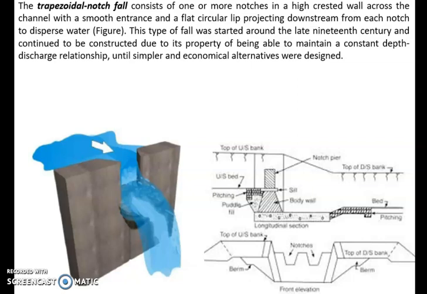Now the trapezoidal fall. This is a typical front elevation of a trapezoidal fall. In this, there are various parts. It consists of one or more notches in a high crested wall across the channel, with a flat circular lip at the entrance. Yes, flat circular lip here somewhere. This is the trapezoidal section. These are the number of trapezoidal notches here.